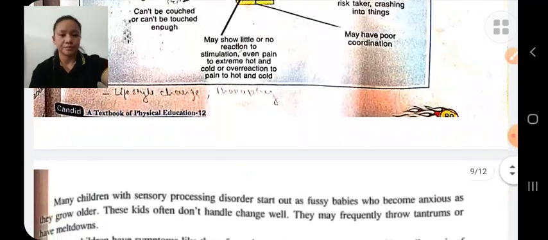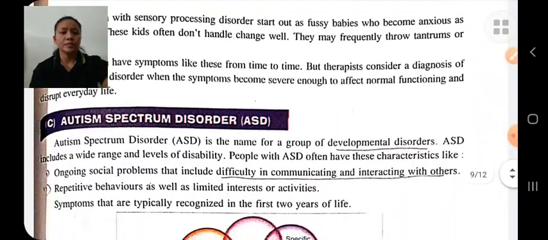Next is autism spectrum disorder. Autism spectrum disorder is a developmental disorder. ASD includes a wide range and level of disability.